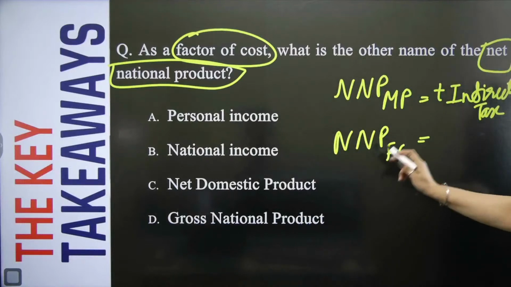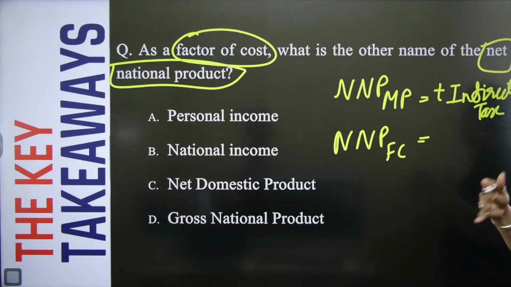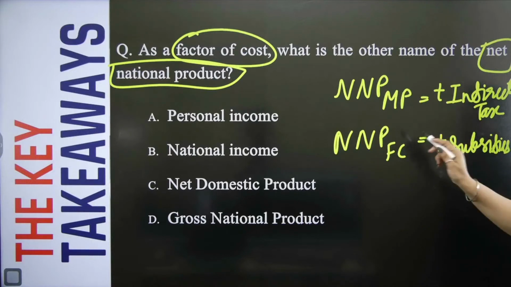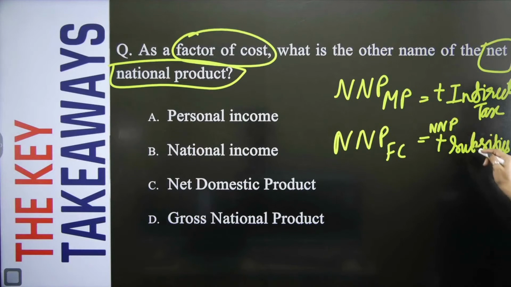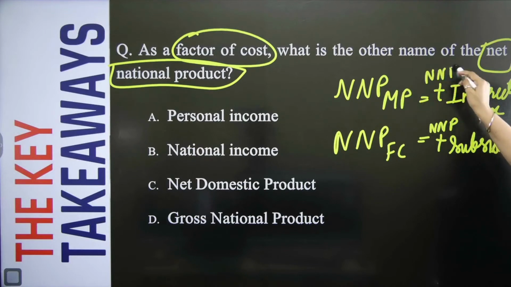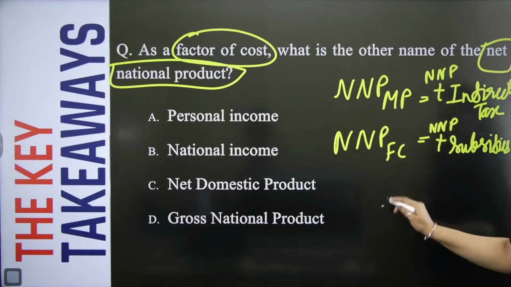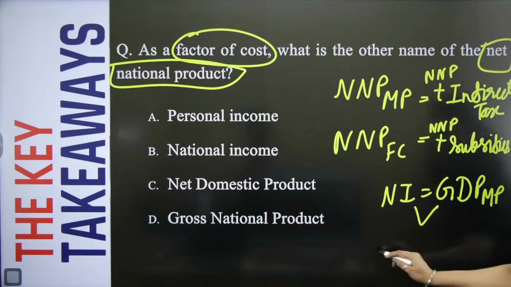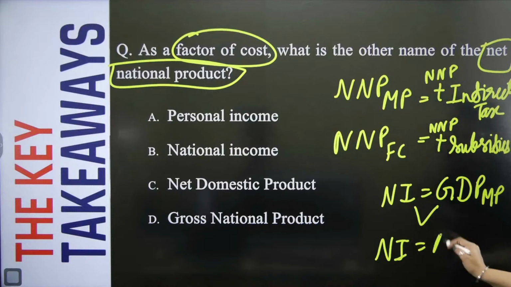So here when you calculate NNP at factor cost, what you will get here? You will have to add the subsidies. You have to add subsidies with the value of NNP, and with the value of NNP, you have to add indirect taxes here. And what will be national income? National income used to be the GDP market price, used to be known as a national income, but now it has been changed. Now the national income will be calculated at the net value with the factor cost.